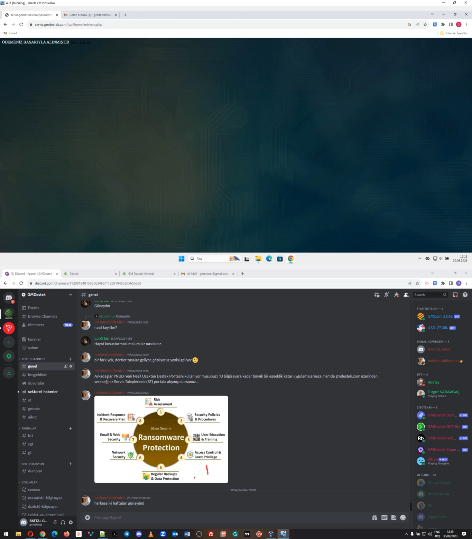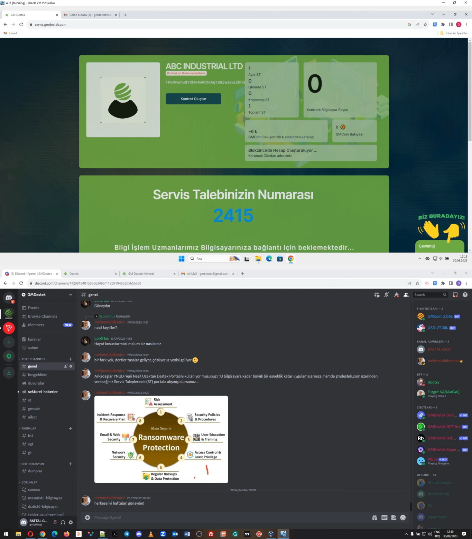And then, as you can see, the payment has been received by our APIs, by our banking system, by our credit card system, and a ticket has been created successfully for this payment. The ticket number is 2415, which will be used for connecting BTT IT service technicians in this example.